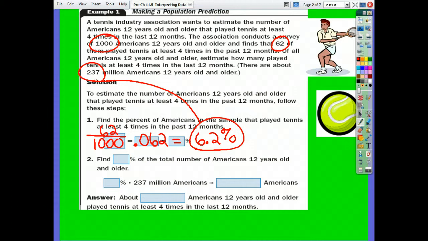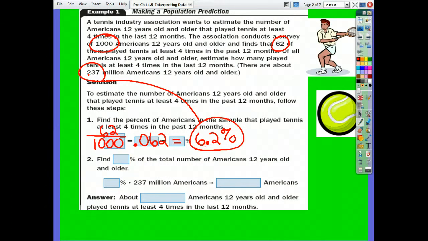Now, some of you know how to use the percent key on your calculator. Sometimes you have to hit the percent key, 6.2, and on other calculators you have to hit 6.2 and the percent sign. Sometimes the percent key is used as an equal sign. You have to know how to use the functions on your calculator. They differ. But if you're not sure how the percent sign works, you have to turn it back into a decimal. So instead of taking it times 100, now we would divide it by 100, or move the decimal to the left twice.